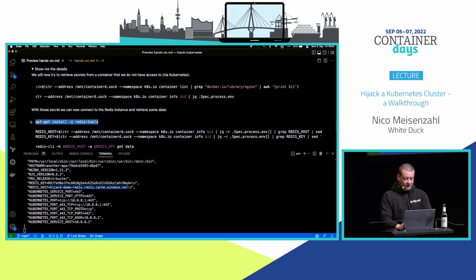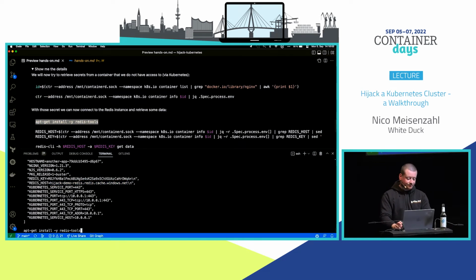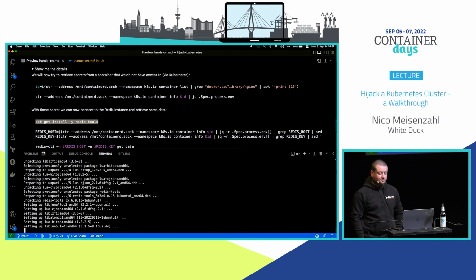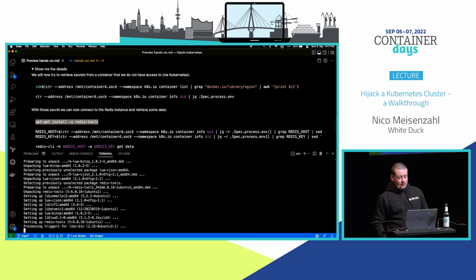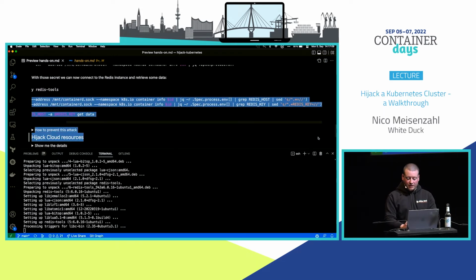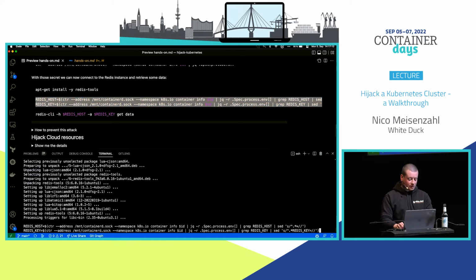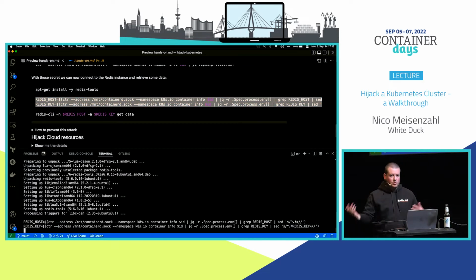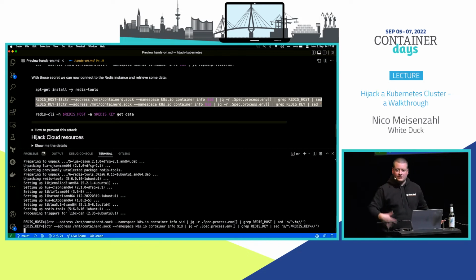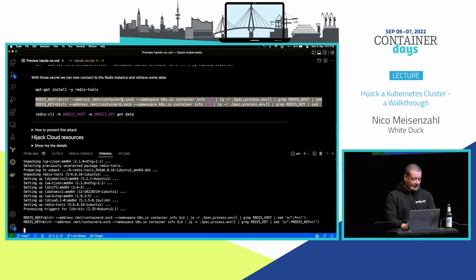Once again, we have internet access, so we make our life easier. Just installing the Redis tools here. And then we will grab the Redis host and the Redis key again from just the location we just saw to expose it. And then we can try to talk to the Redis, which is not linked anyway to our application we started with, but any Redis which might be available in the network of the cluster here.